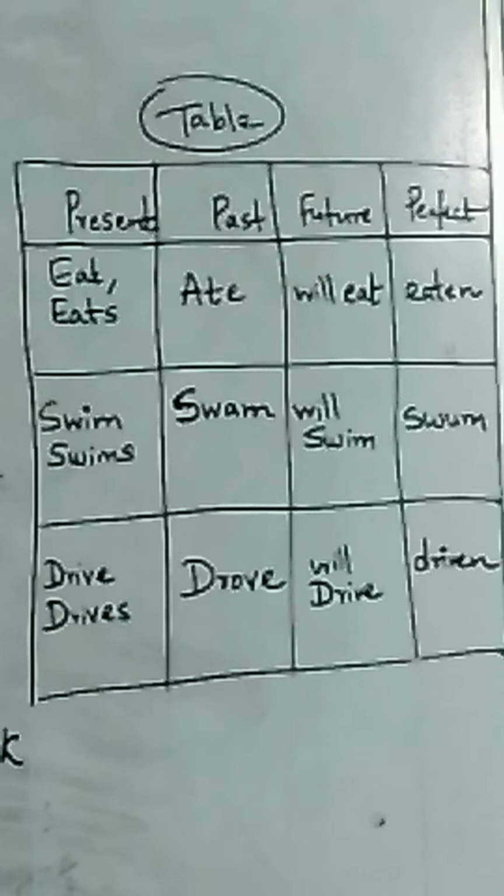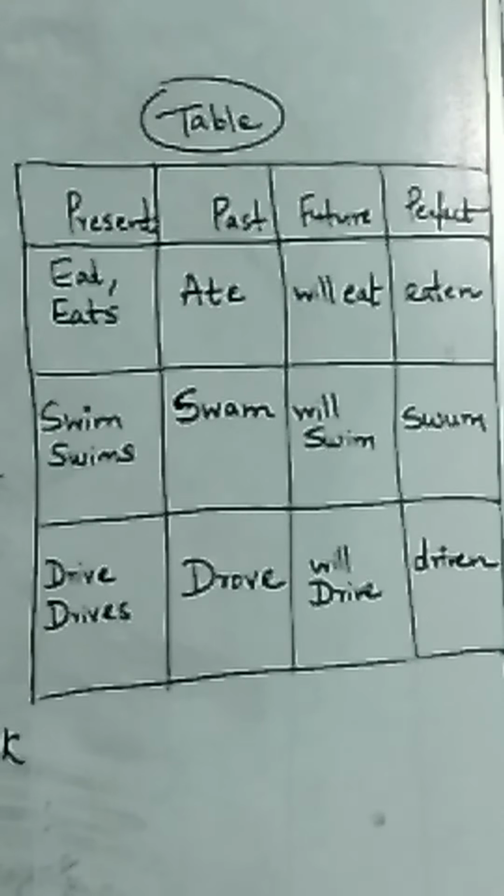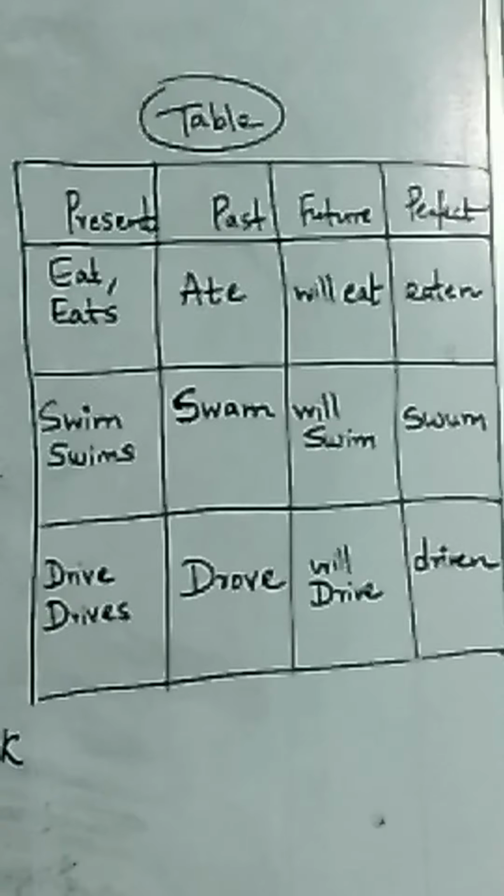Now past tense will be one only, that is ate. So they ate or he ate, doesn't change. Then future also won't change. They will eat tomorrow, or he will eat tomorrow. Then the last form is the perfect. Now this you have to learn, you have to practice. Before the perfect form, you have to put has or have according to the subject.